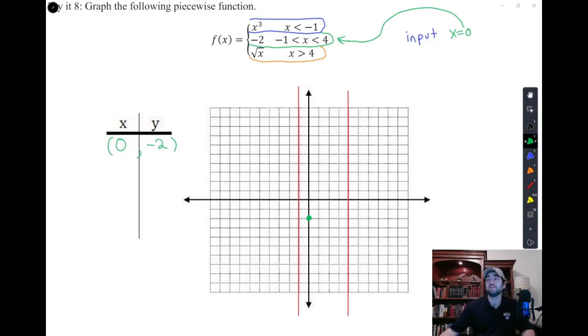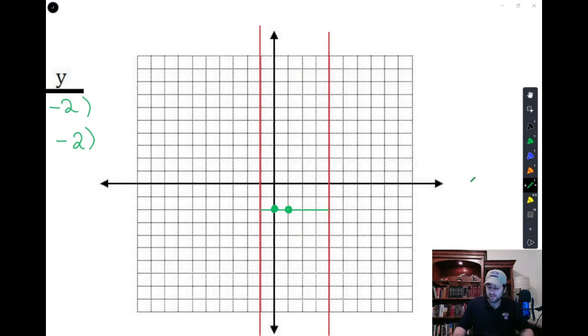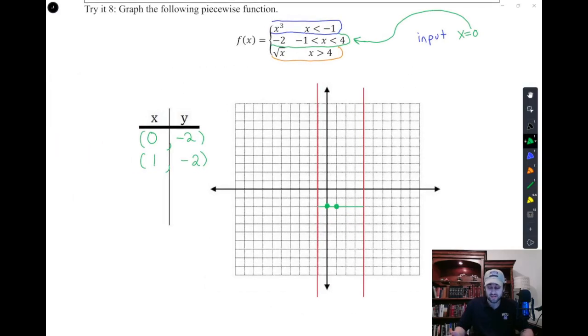And then we'll just do that again with a few numbers. Pick a few numbers in each section. Maybe I'll try 1, and if you plug and chug 1, you'll see 1's also green and turns into -2. And if you have those toolkit functions down, you'll see, oh, that's the constant function, the first one on the toolkit list. And that's the constant function that's a horizontal line occurring at -2. Right there, that green horizontal line. And we'll look at those conditions at the end to say it does not include either endpoint. Those are those inequality symbols that don't have the underline or the or equals to condition. And so there's 1/3 of my graph.